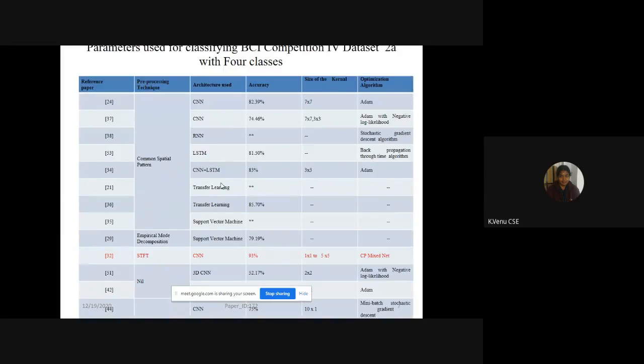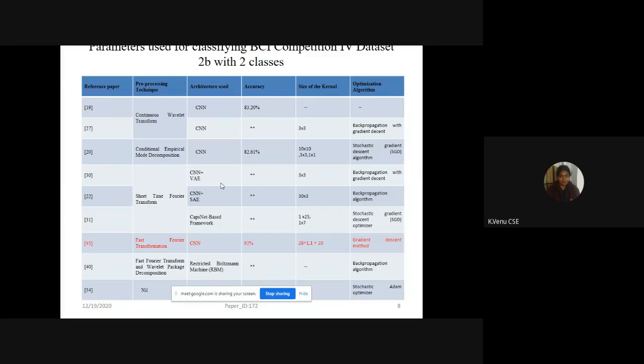There is several work that has been done and published by analyzing all this data with different pre-processing and classification techniques. All those papers have been reviewed and given as a table with several parameters. First, let us take the BCI competition 4A dataset with 4-class classification. The method which uses CNN along with the short time Fourier transform as pre-processing provides a higher accuracy of 93% when compared with all other techniques.